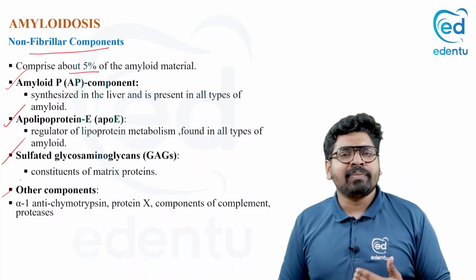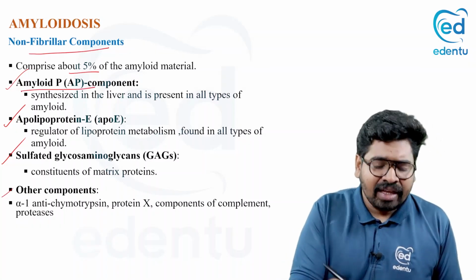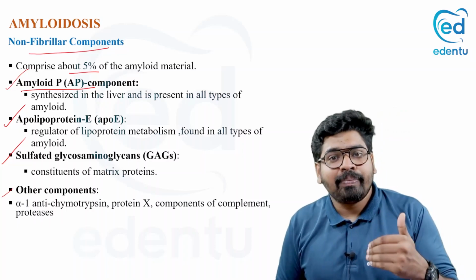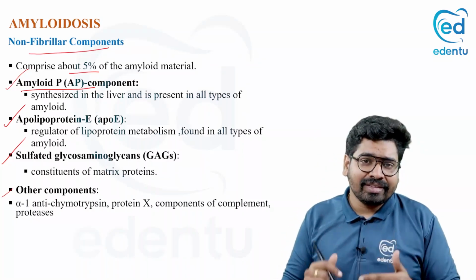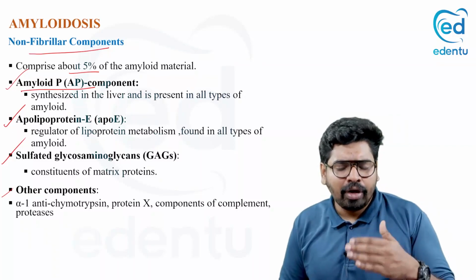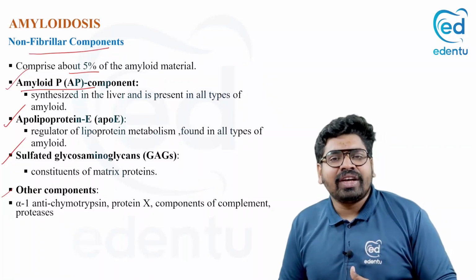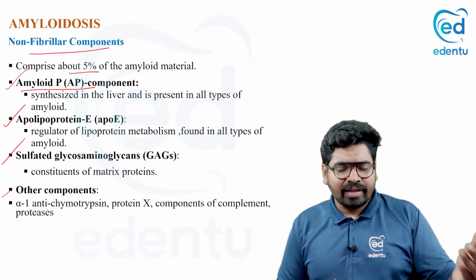These are not that important, but you should know the headings at least. That is amyloid P protein, or the P component. Amyloid P component is a non-fibrillar protein. Then apolipoprotein E, sulfated glycosaminoglycans, and other proteins.